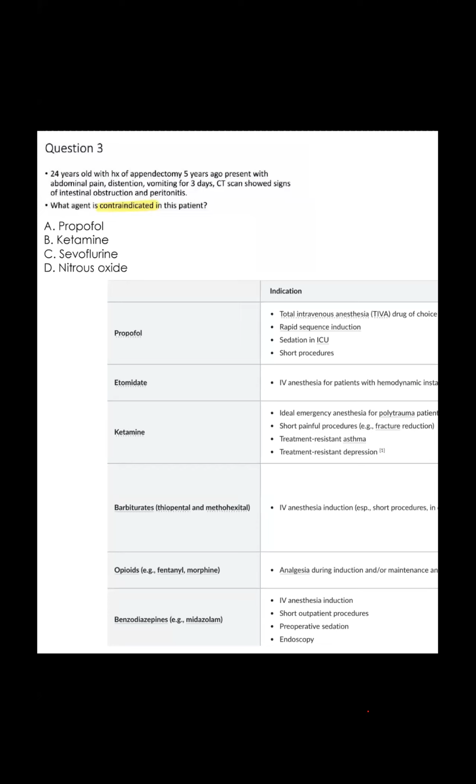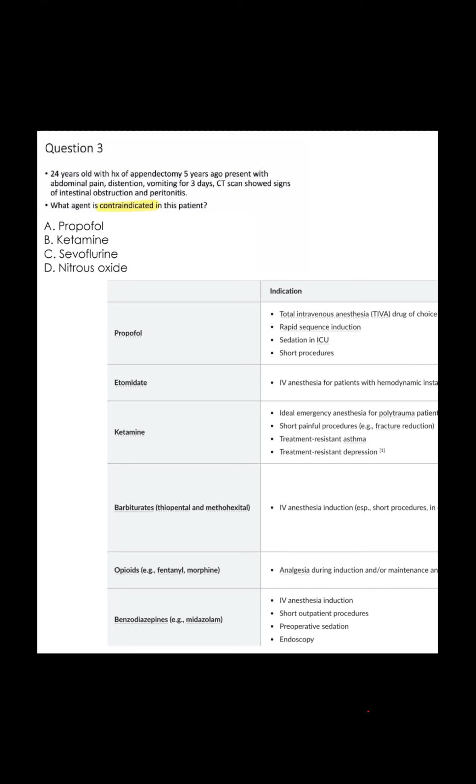A 24 years old with history of appendectomy 5 years ago presents with abdominal pain, distension, vomiting for 3 days. CT scan showed signs of intestinal obstruction and peritonitis. What agent is contraindicated in this patient? Propofol, ketamine, sevoflurane, and nitrous oxide. Ma'am, I think it's option D, nitrous oxide.